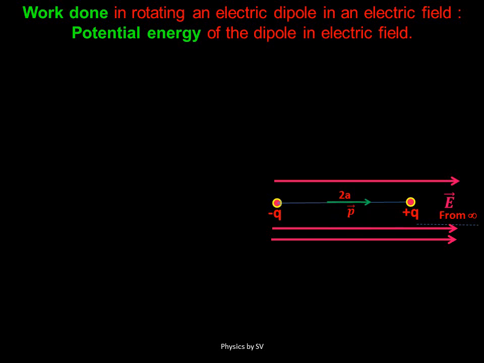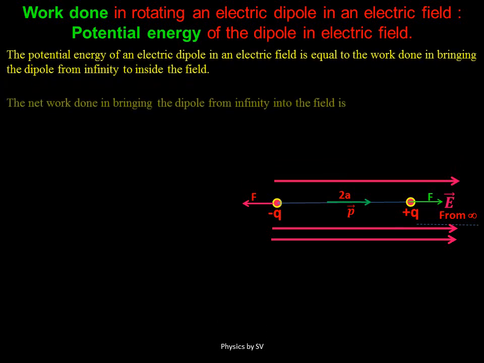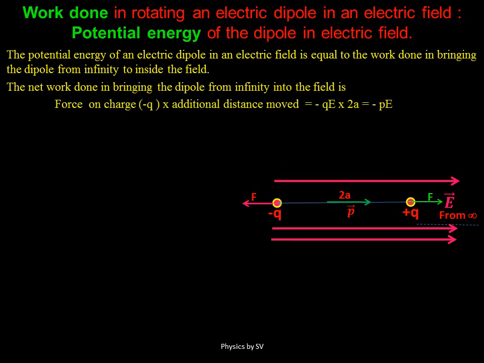The dipole moment is acting in the direction of the electric field, and there will be an electrostatic force in the direction of the field acting on the positive charge and in the opposite direction on the negative charge. So these two charges will experience forces, but since minus Q is traveling an extra distance, the net work done in bringing this dipole inside the electric field will be the product of force into displacement, and the force acting on minus Q is QE into the distance, that is 2a.